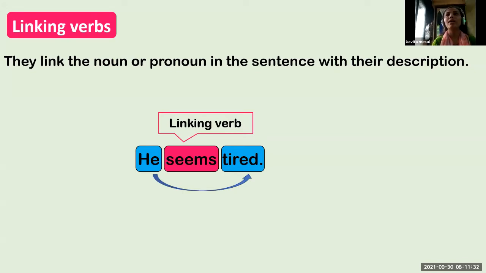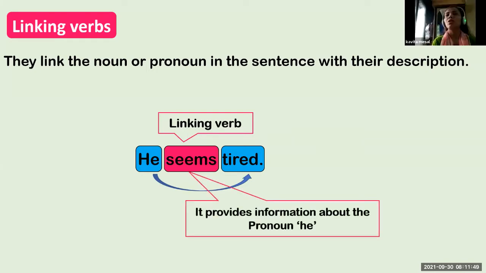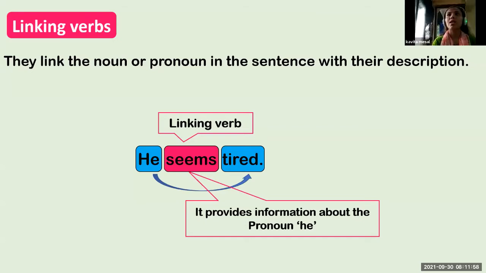He seems tired. So seems is a linking word. It joins the words together. Now seems is a linking verb. What is the meaning of seems? Seems means looks.